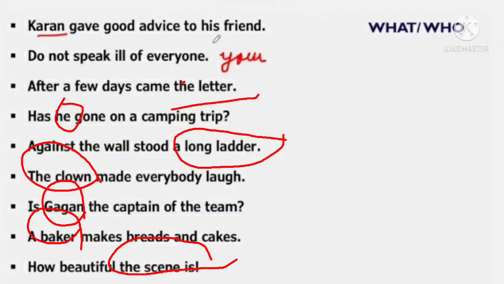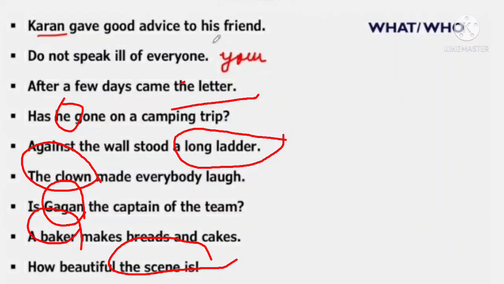All the naming words are nouns. Instead of the noun, you can use a pronoun, he. He is a pronoun. In the subject part, you can use a noun or pronoun. And this is the predicate part.